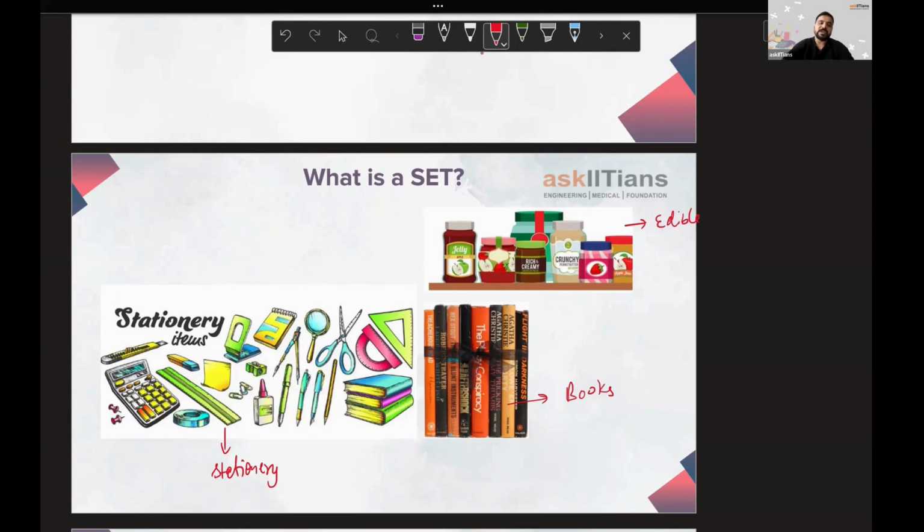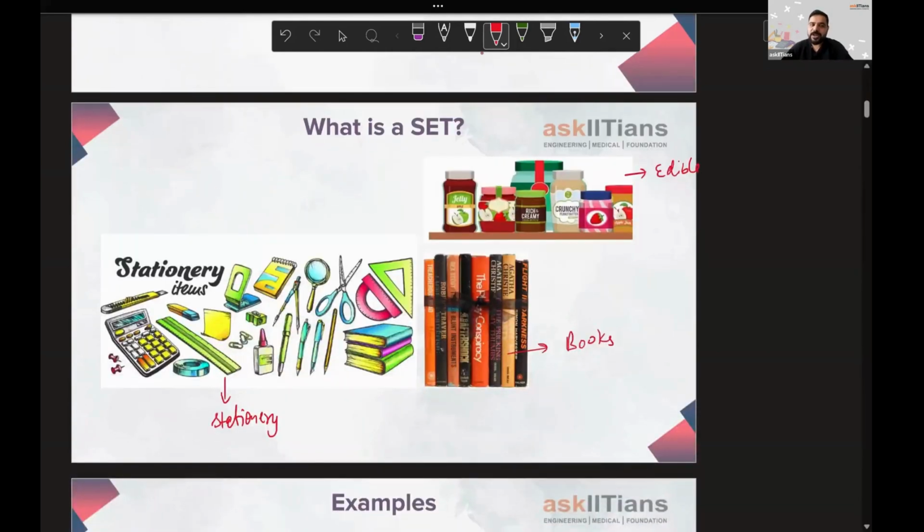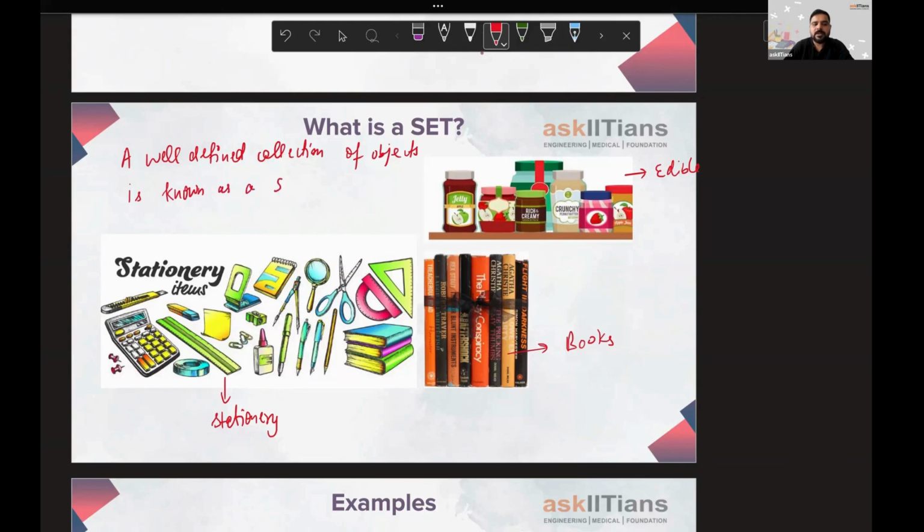That's exactly what the definition of a set is. When we write the definition of a set: a well-defined collection of objects is known as a set, right? So, a well-defined object collection.